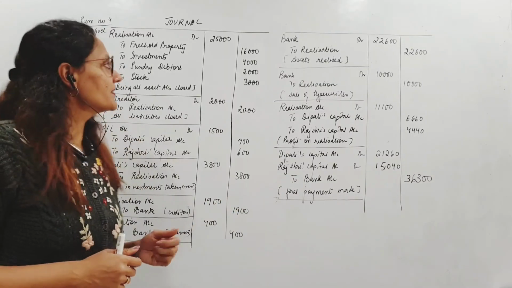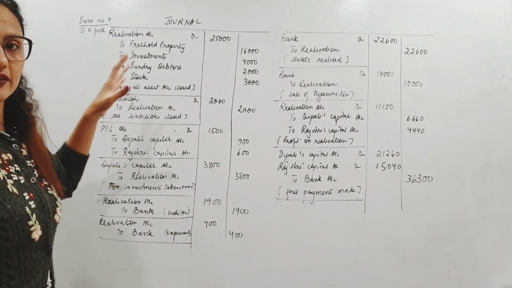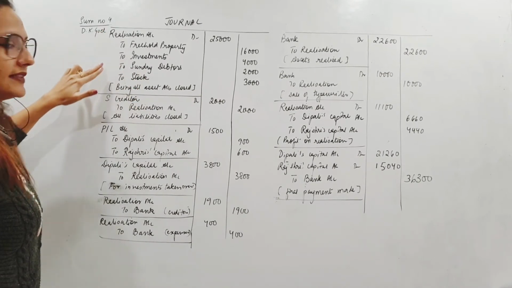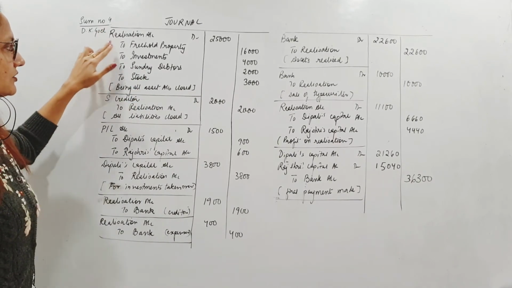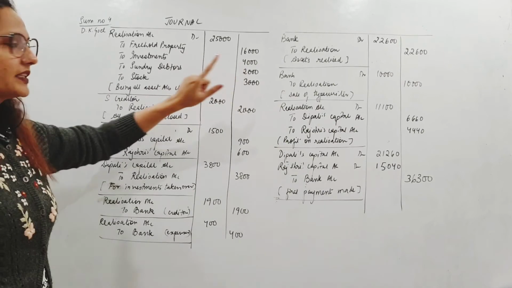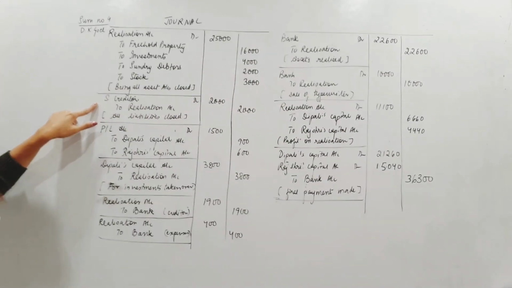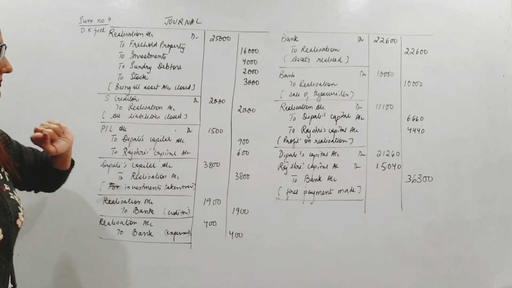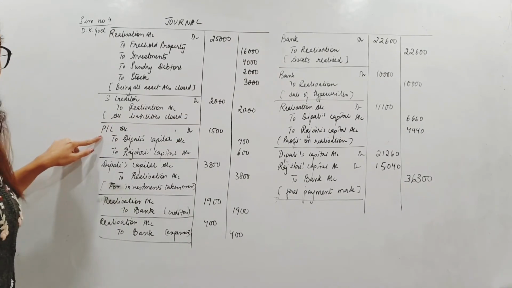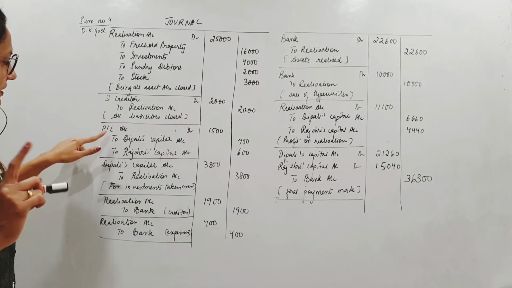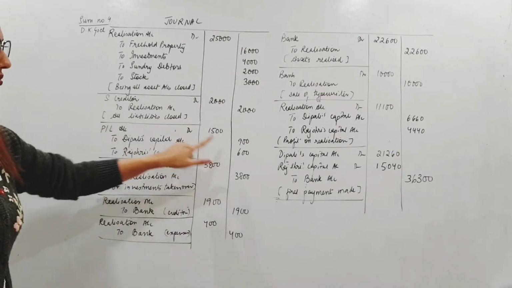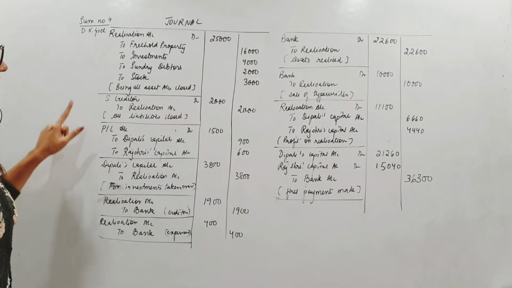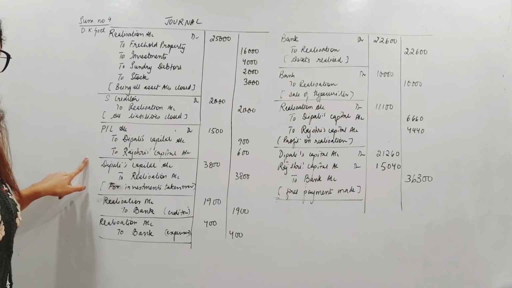So here it is. Now you see, what did we do in the first step? We closed all assets. So that's what we're doing, realization to all assets. Then we closed sundry creditors, liabilities. Liability debit to realization. PL account we did not transfer to realization. We distributed it in the profit sharing ratio, the entry for that. This is step 1 over.